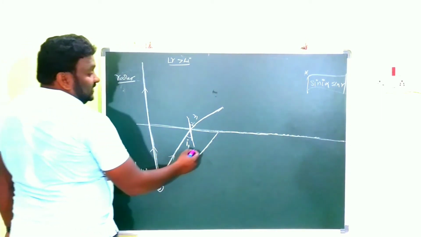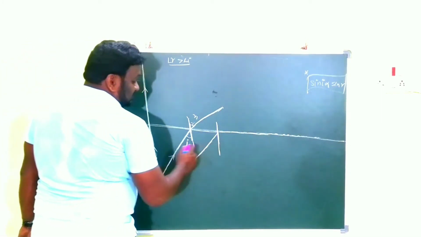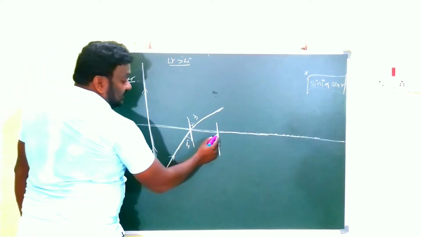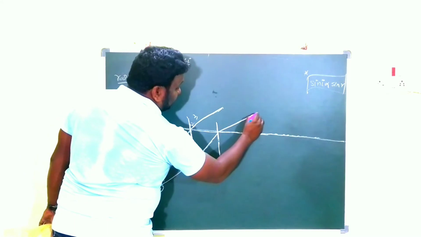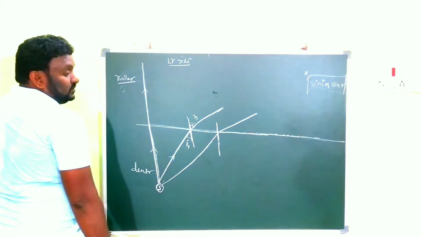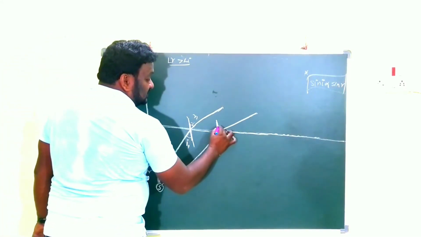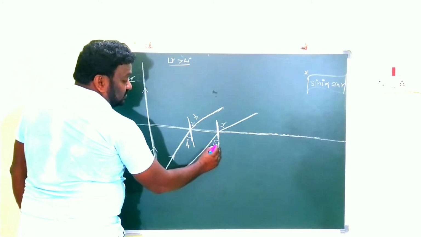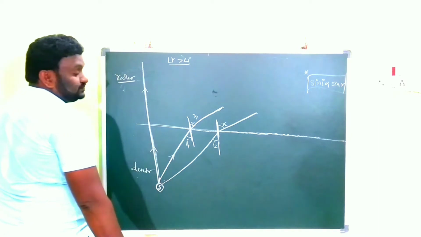Here I am telling, the I value is increasing. Initially the I value is 0, and after some value it is there, and again I am showing it like this. So when the I value increases, R also increases. Clear? Now here this is I1, I2 and this is R2.